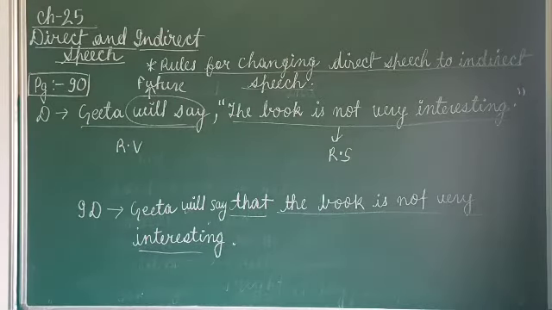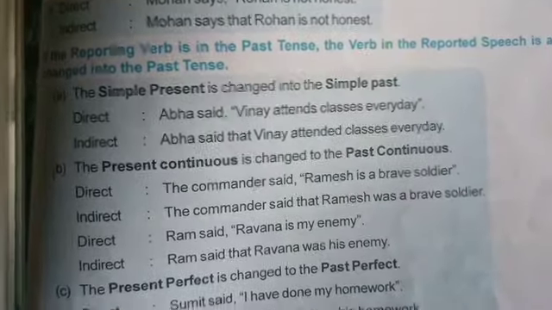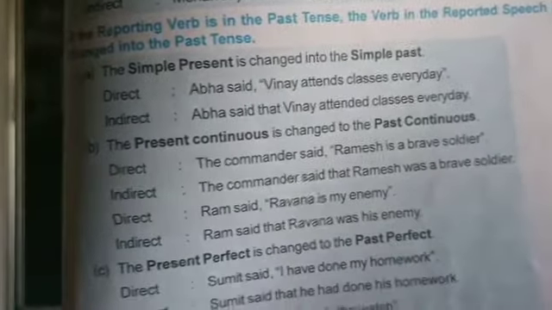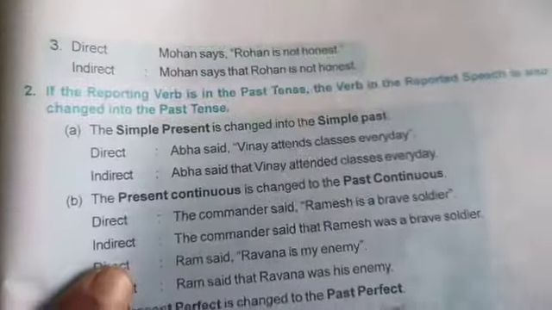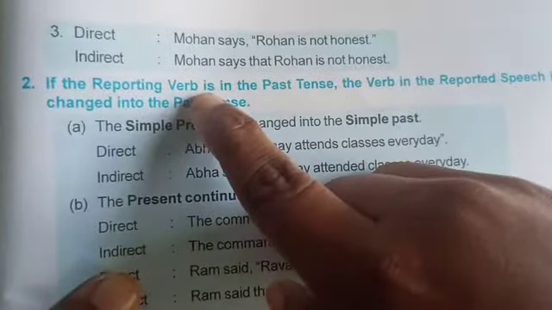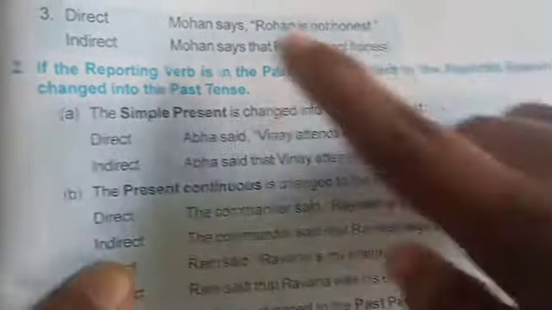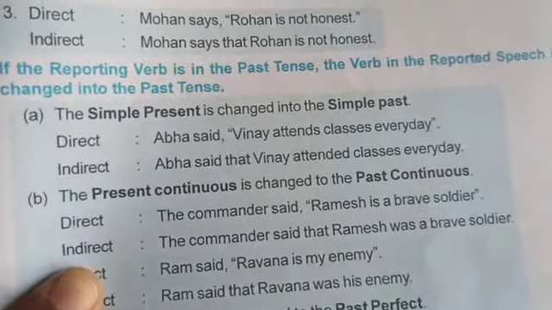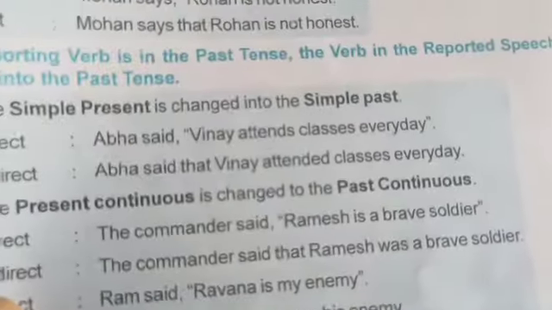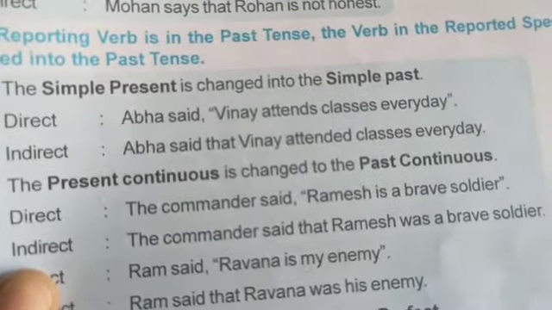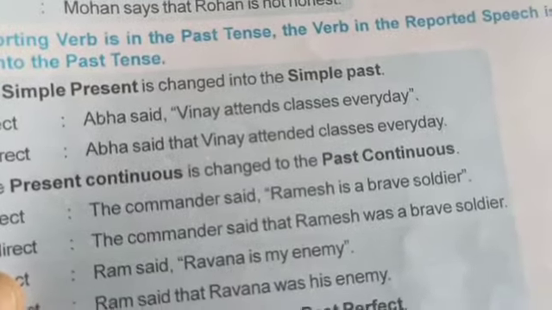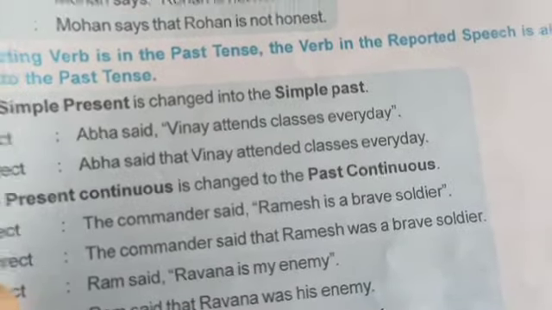Okay. Now we will move to rule number 2. Rule number 2 says, if the reporting verb is in past tense, the verb in reported speech will also change into past tense. Okay, if reporting verb is in past, then reported speech will also change into past. So here are some rules.